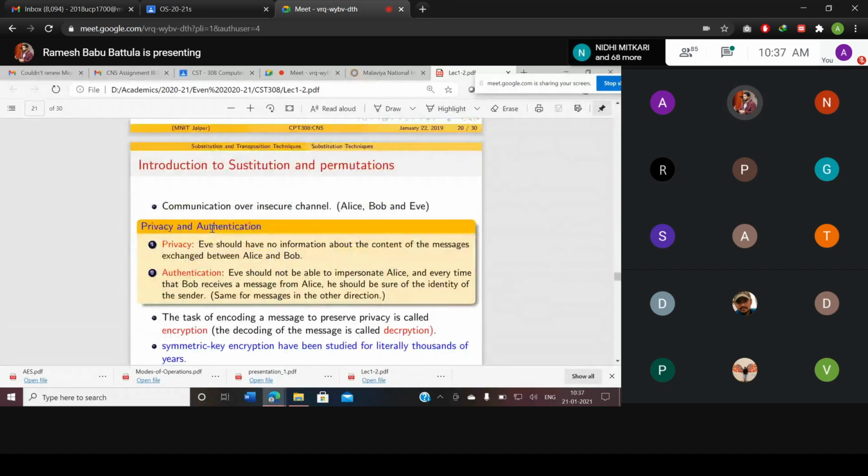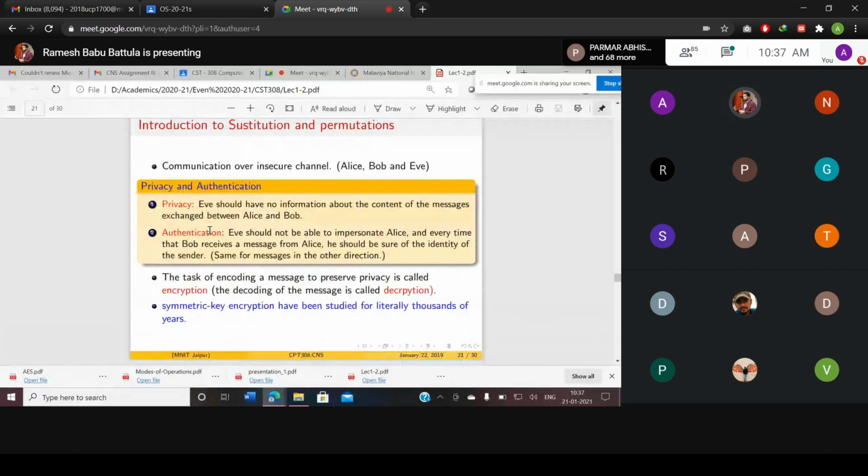The very basic mechanism: cryptography started not now. It was not earlier; yes, it is there before Christ itself. So why is this security required? We are communicating over an insecure channel. Alice, Bob, and Eve are there. Alice and Bob are legitimate users, but Eve is not a legitimate user.